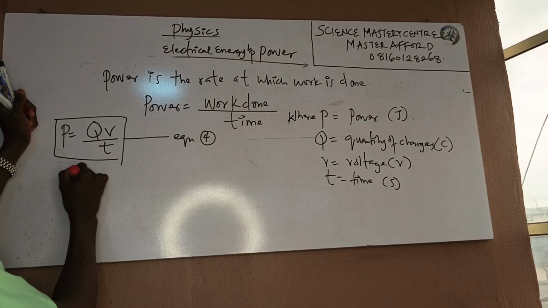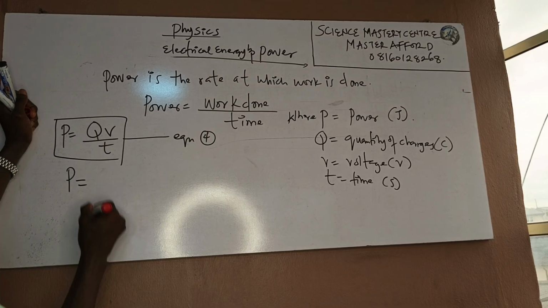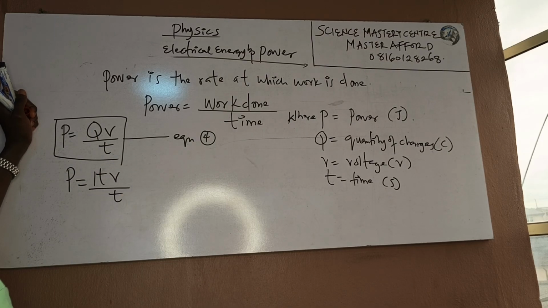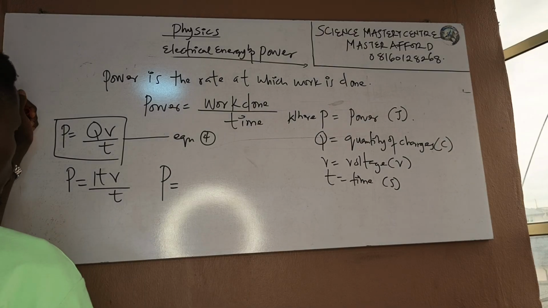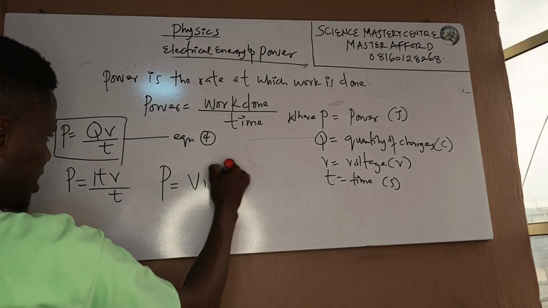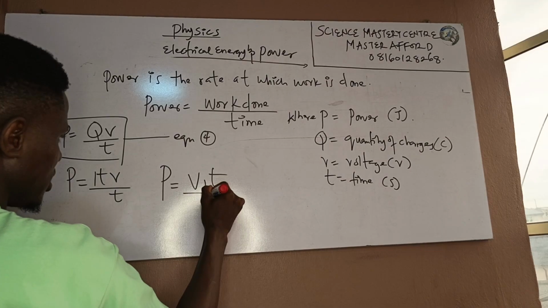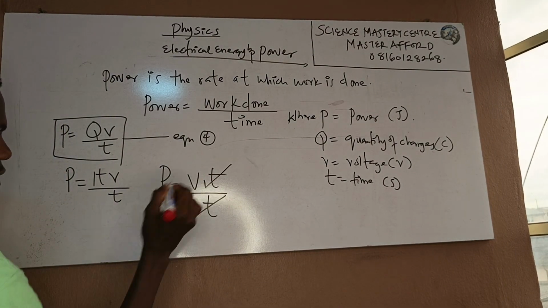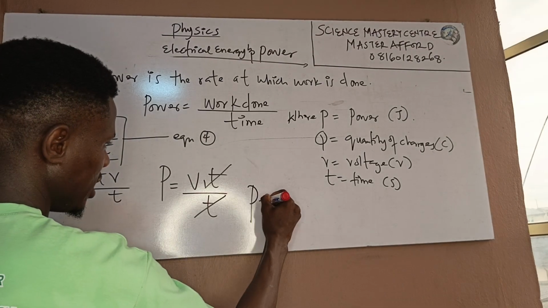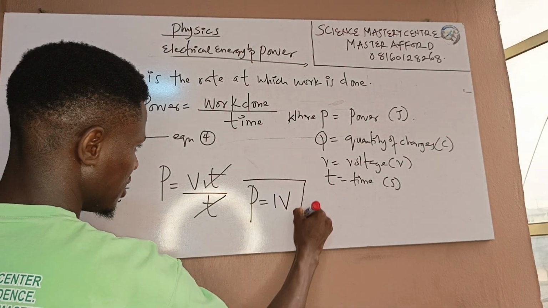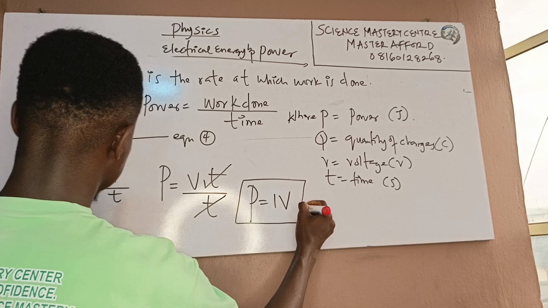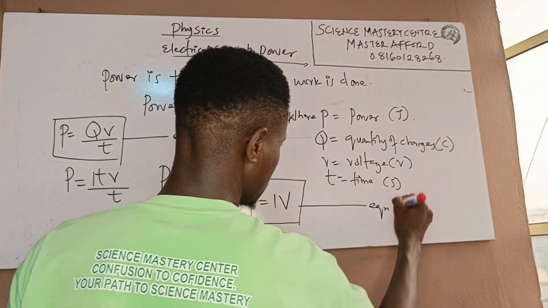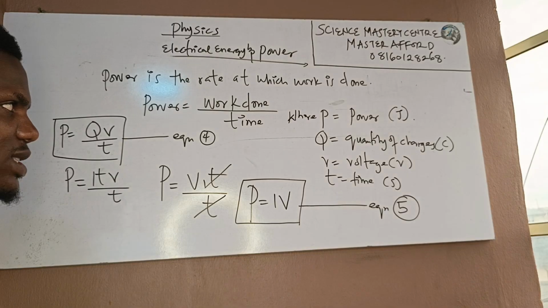I can as well say that P equals, since Q is It, VIt over T. Pay attention: this T will cancel this T, so I will now have P equals IV. This is equation 5.